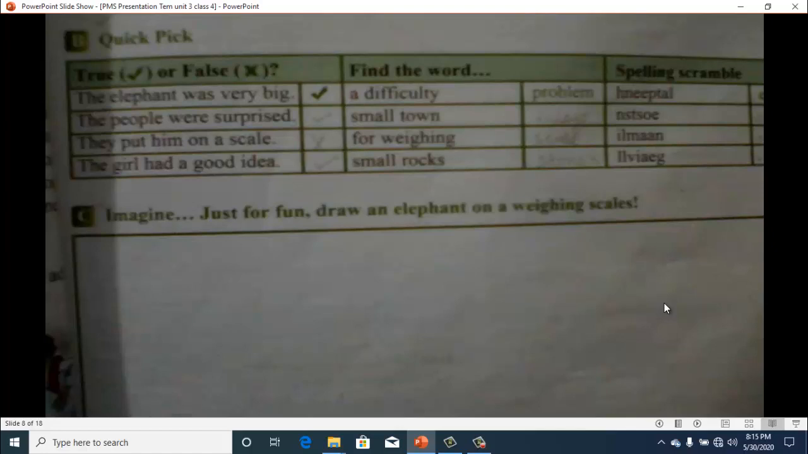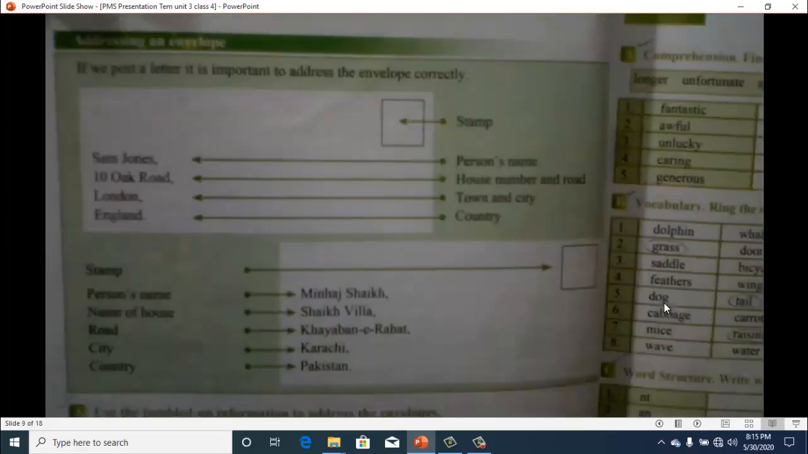Then there is the spelling scramble. You have to make a word with these jumbled spellings, like HNEEPTAL. So this is elephant. NSTSOE. What will be the word? Stones. ILMAAN. LLVIAEG. So the words will be written in the blocks.